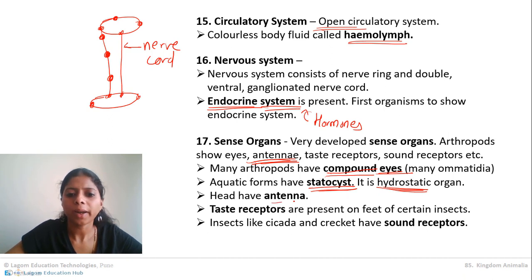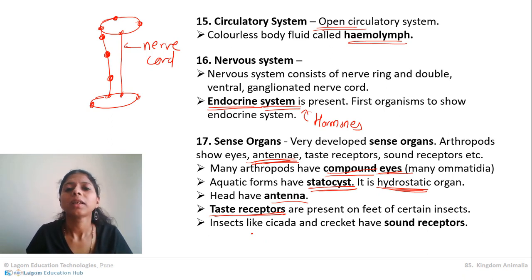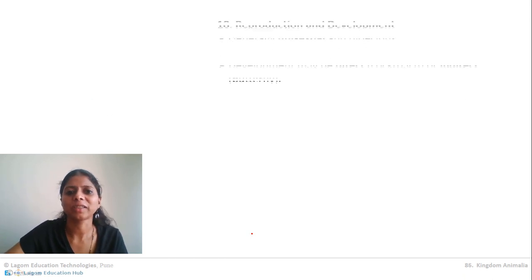Then others have antennae. Even cockroaches and others are well known for their taste receptors, which are basically located at the tips of their legs. Some, like cicada-like insects, have very nice sound receptors. So likewise these animals are gifted with sense organs.